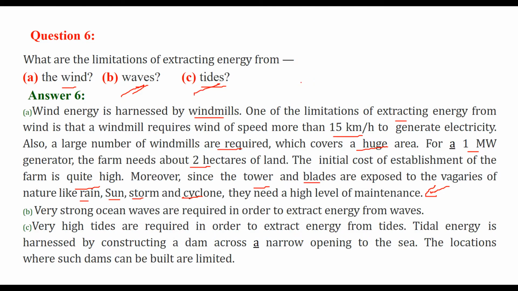Tides, there are low tides, there are high tides. So very high tides are required in order to extract energy from tides. As we just saw with waves, we need high waves, we need high tides. So tidal energy is harnessed by constructing a dam, just across a narrow opening to the sea, and the locations where such dams can be built are limited, and it is very cumbersome, very difficult.